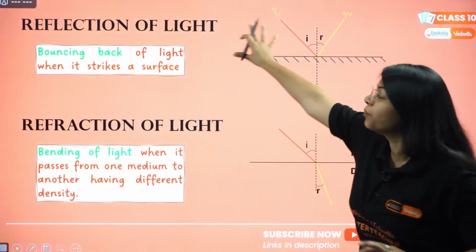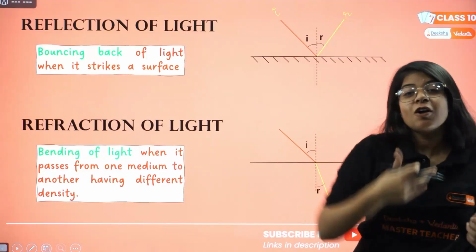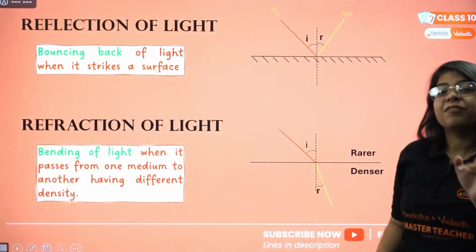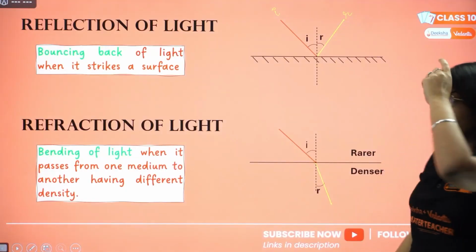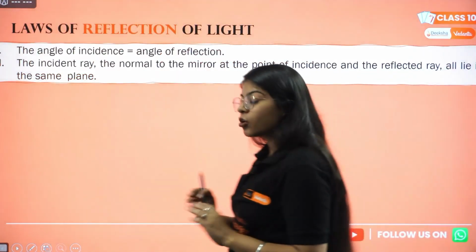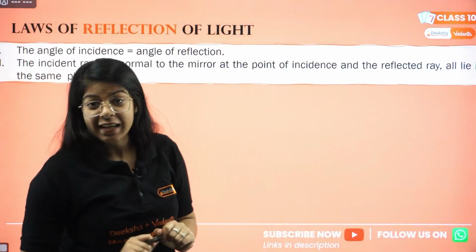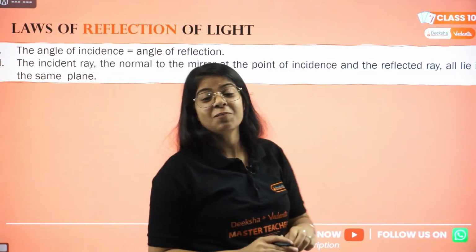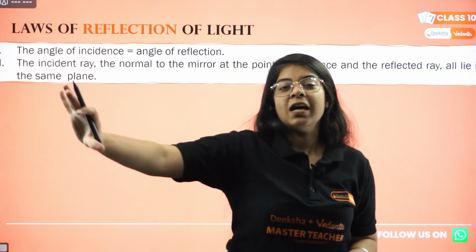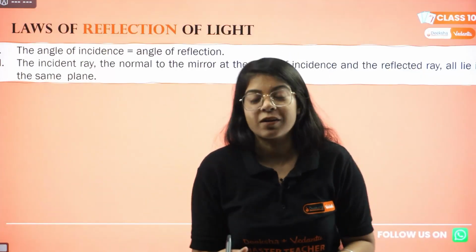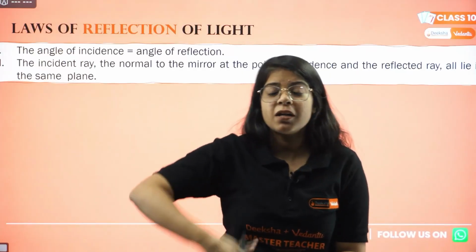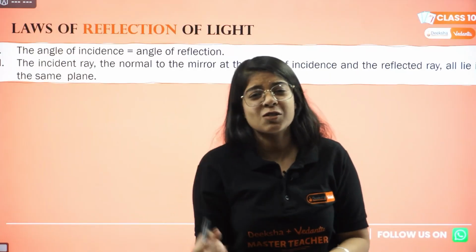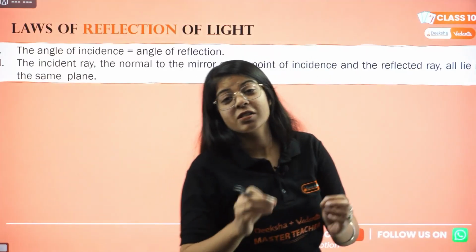So reflection is bouncing back of light when it strikes a surface. Refraction is bending of light when it goes from one medium to another. Okay, then we have laws of reflection. Whenever we study science, whenever we study physics especially, we are going to see so many laws. Laws are basically how things work, and how things work repeatedly in every manner, anywhere on earth, anywhere in space, in the universe. Those laws remain the same.